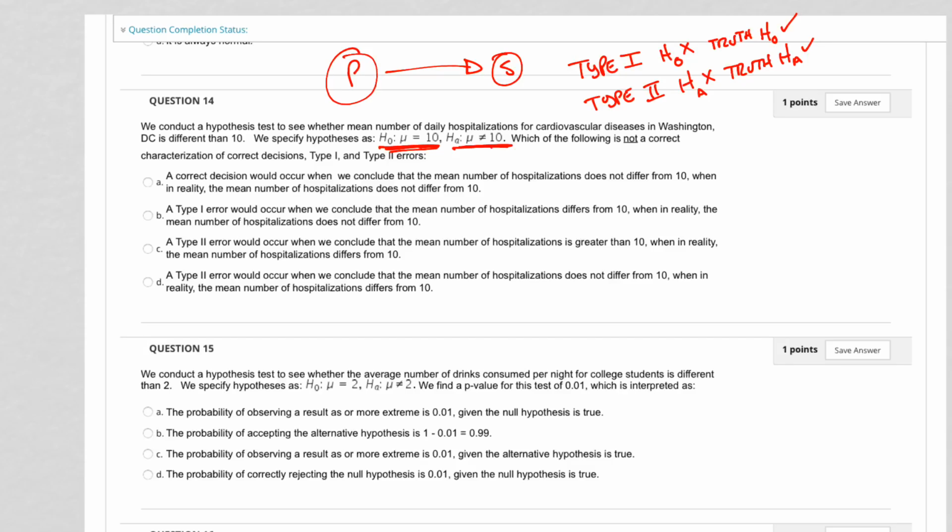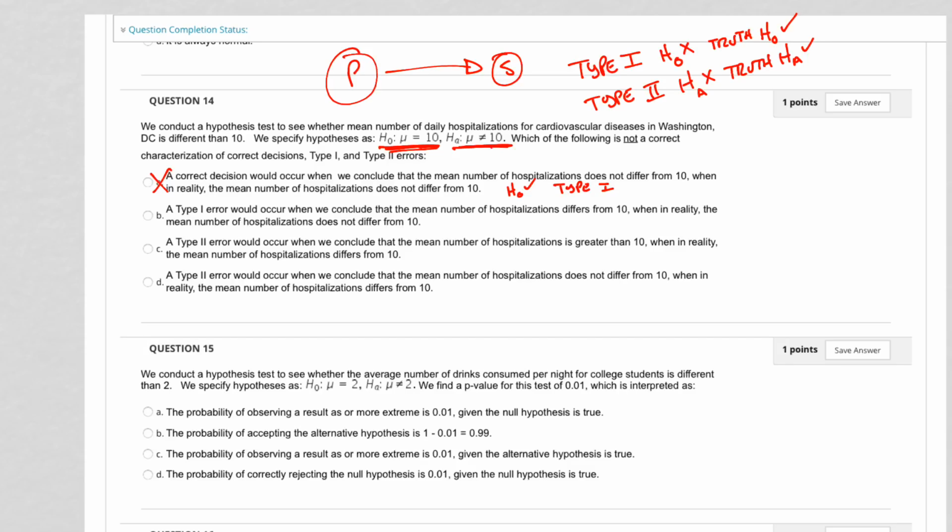Okay, so now we know what these are. Which of the following is not a correct characterization of the correct decisions? A correct decision would occur when we conclude that the mean number of hospitalizations does not differ from 10, when in reality the mean number of hospitalizations does not differ from 10. When in reality H0 is to be accepted and we reject it, that is a type 1 error. So that is not a correct decision, so that is not the right answer.